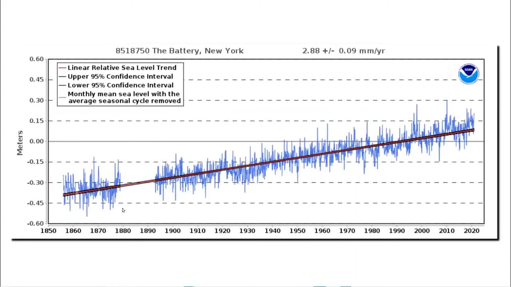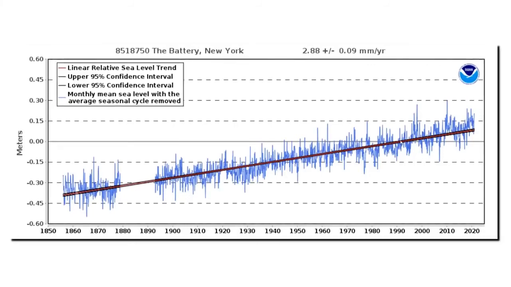Here's the tide gauge for New York City, which has been operating since before Abraham Lincoln was president. The rate of sea level rise there has been pretty steady for the past century and a half, and there certainly hasn't been a break in slope since the year 1990. If the NASA global sea level graph were correct, we would expect to see a sharp increase in slope at New York after the year 1990, but it doesn't exist.